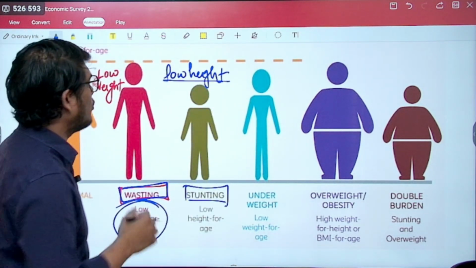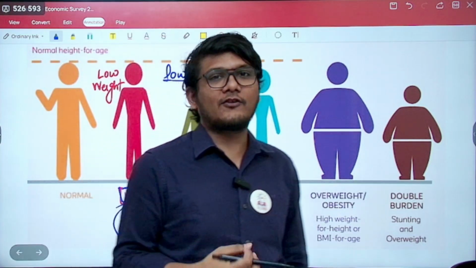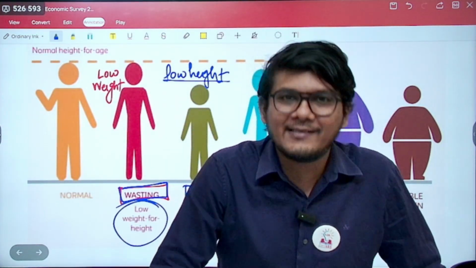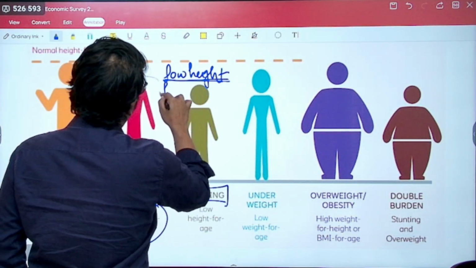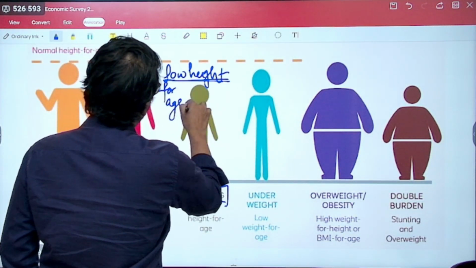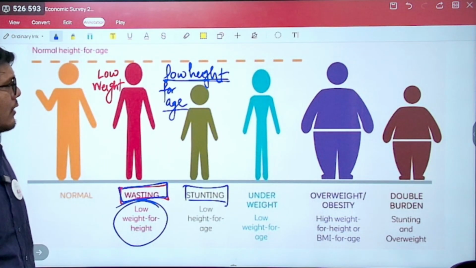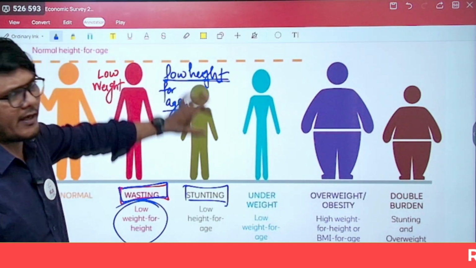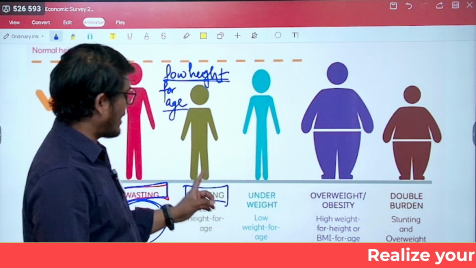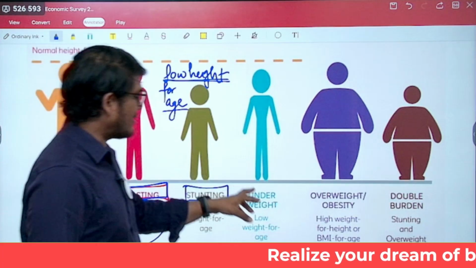Weight? No, absolutely not. If the height is low with respect to weight, the person will be obese, right? So that is not what we will do. It is going to be low height for age. For the normal age, this should have been the height, but you can see the height is less over here. That is stunting.